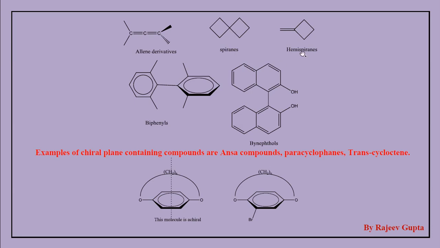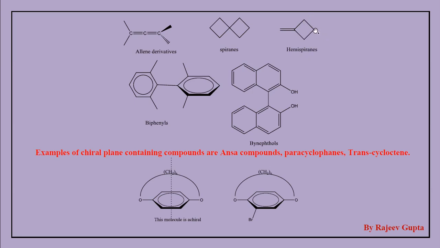Okay, chiral axis. Hemispirans means half part is a cyclic system and half part is a chain or linear system. The double bond directly attached to this cyclic system gives a basic skeleton of hemispiran, which also shows a chiral axis when a substitution is present on this carbon atom, and here this carbon atom or here.